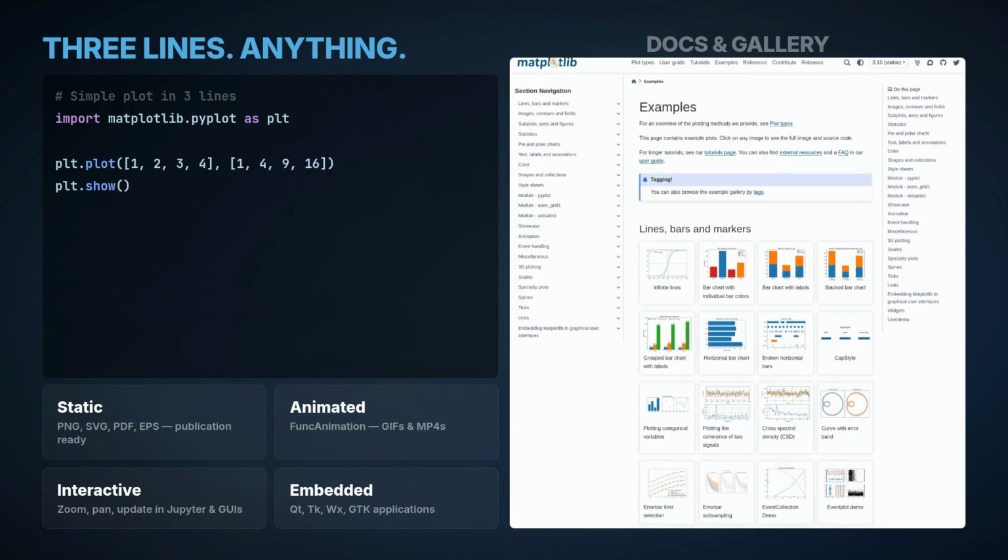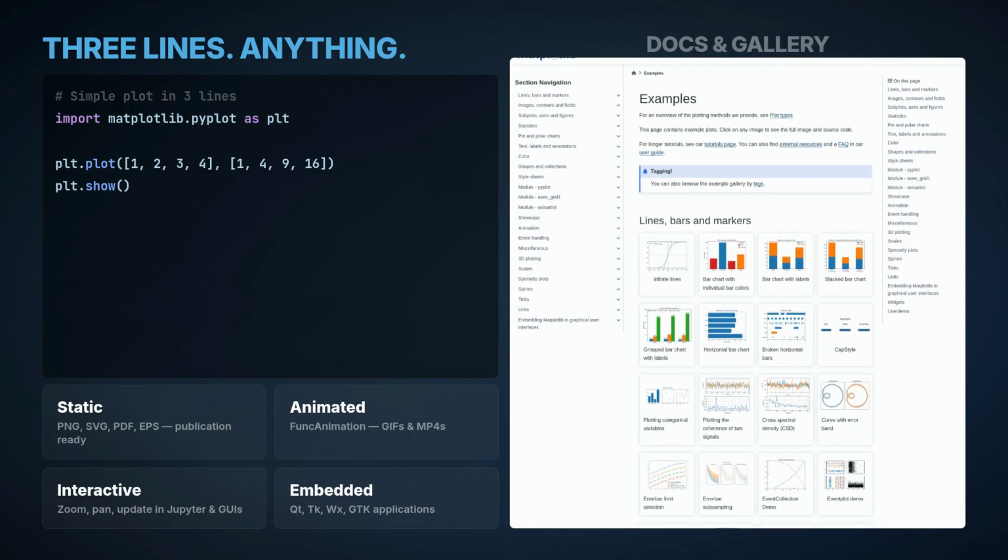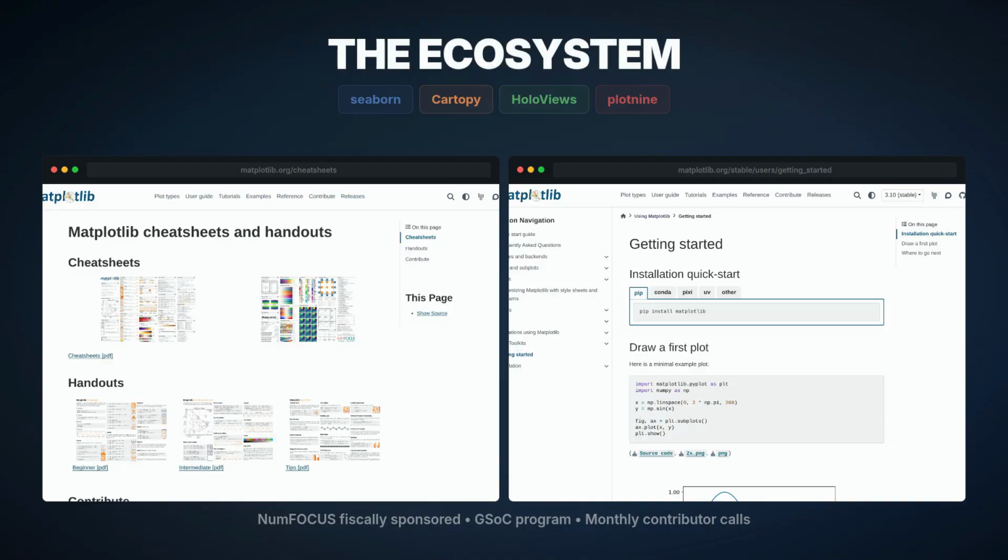Customization is unmatched. You control every pixel. Built-in style sheets for ggplot, Seaborn, and 538 looks. Color maps like Viridis, Plasma, and Magma. Complete control over fonts, axes, tick marks, and legends. Your plots, your way. Installing is as simple as pip install matplotlib.